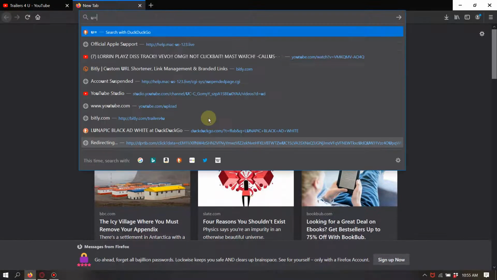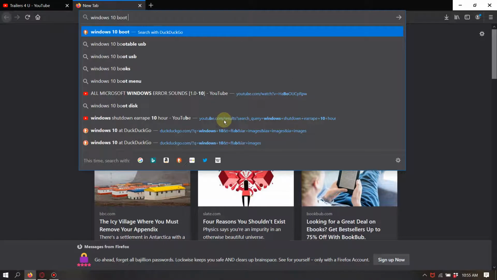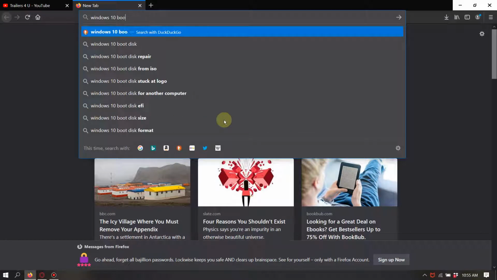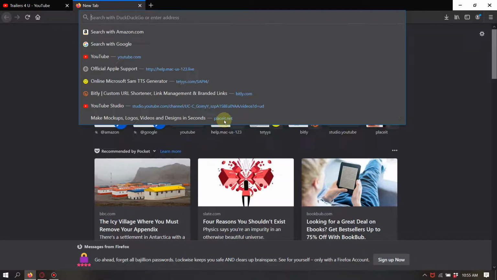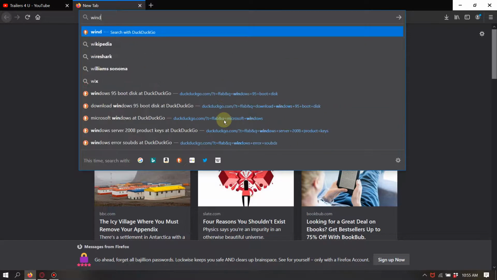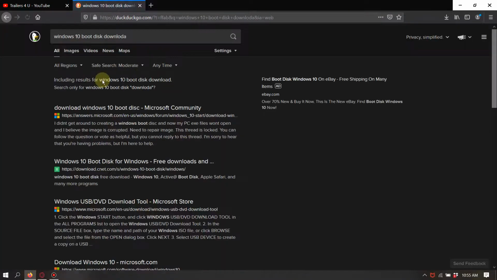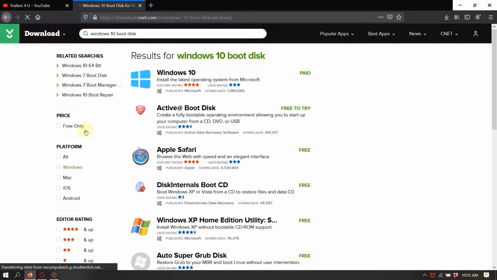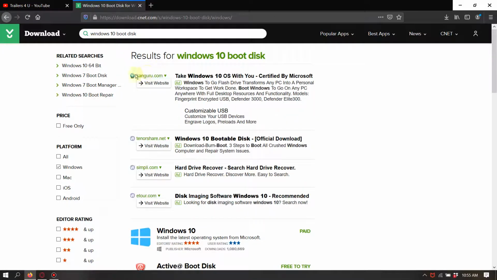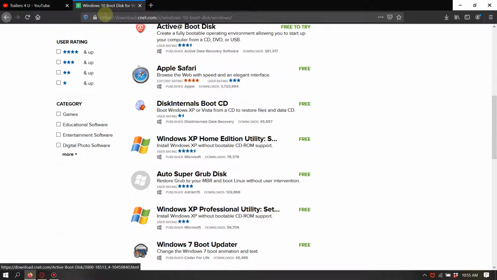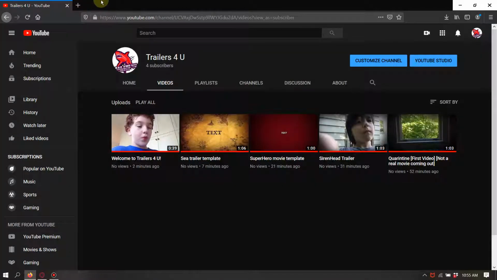And the way to do this, okay, so you click this. Now you're gonna install this. You're just gonna find the Windows boot disk, okay? I don't even know which one you're gonna get, but you're gonna find the boot disk. After you find the boot disk, you're gonna find it.